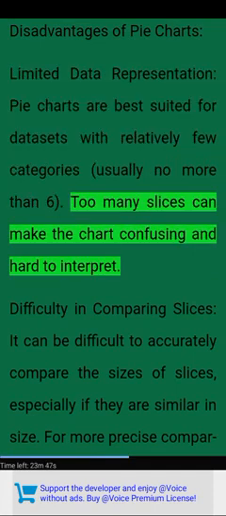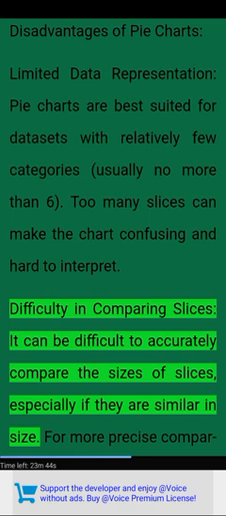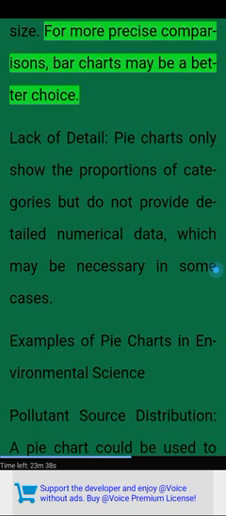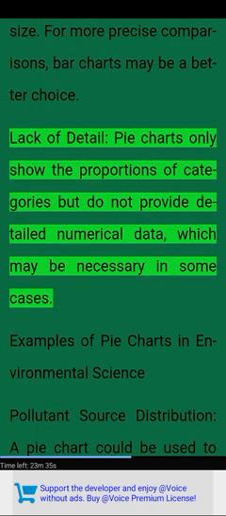Too many slices can make the chart confusing and hard to interpret. Difficulty in comparing slices. It can be difficult to accurately compare the sizes of slices, especially if they are similar in size. For more precise comparisons, bar charts may be a better choice. Lack of detail. Pie charts only show the proportions of categories but do not provide detailed numerical data, which may be necessary in some cases.